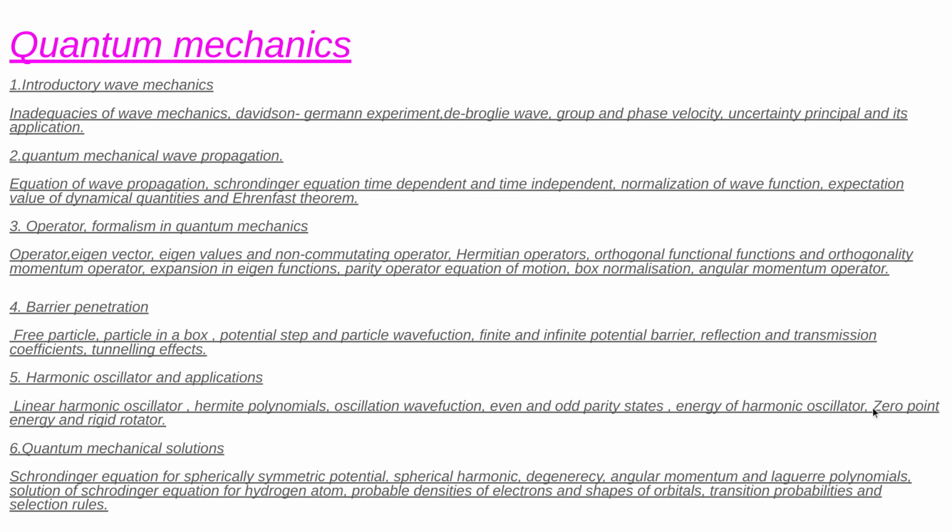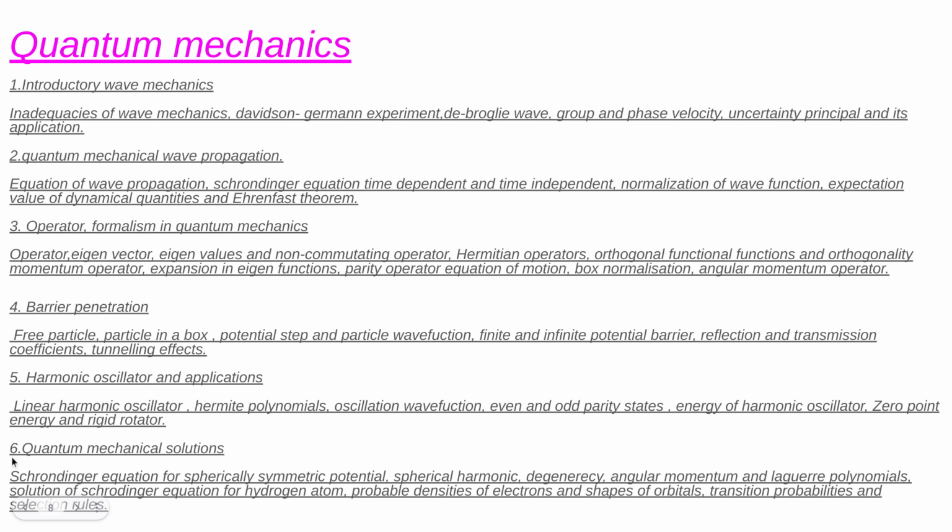We calculate this, and the zero point energy, and the rigid rotator, at the time of rotating any rigid particles. What does the zero point energy mean, and what is the motion of a rigid rotator? We will also discuss this in the upcoming lecture.